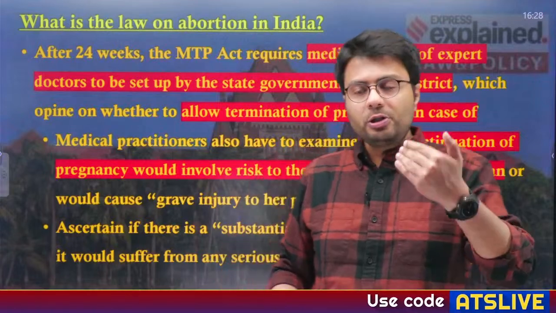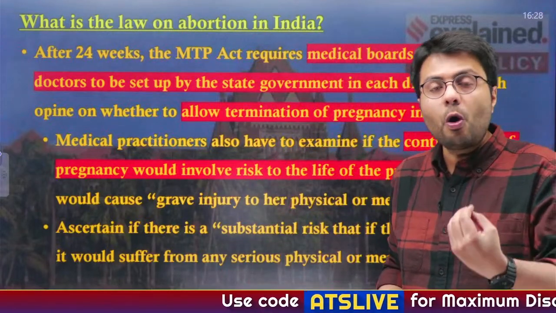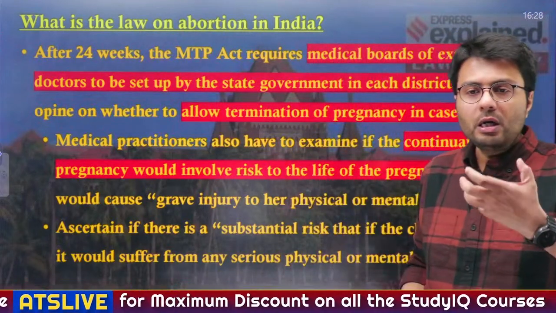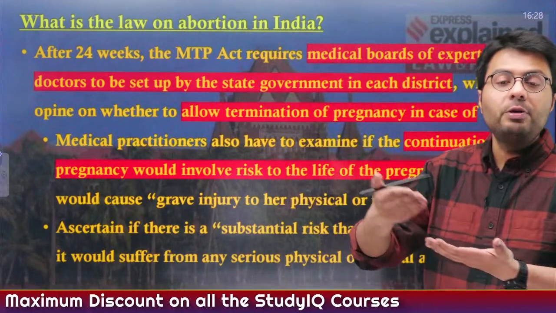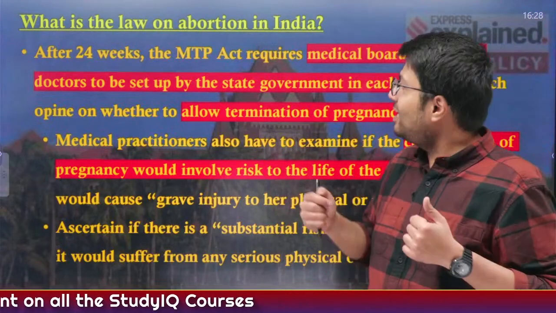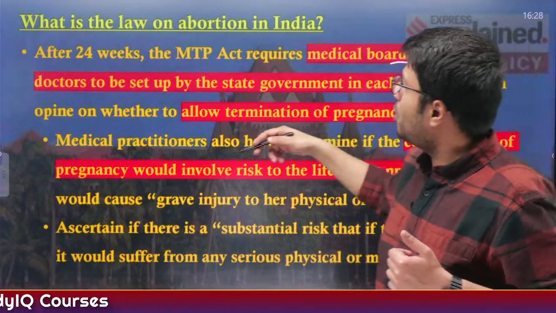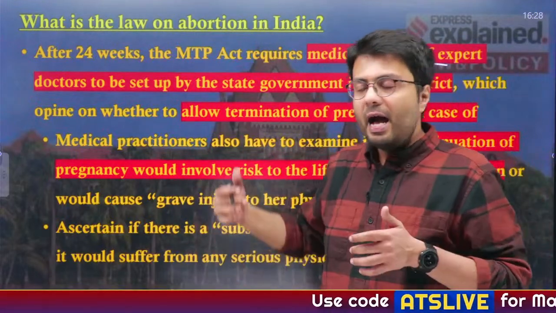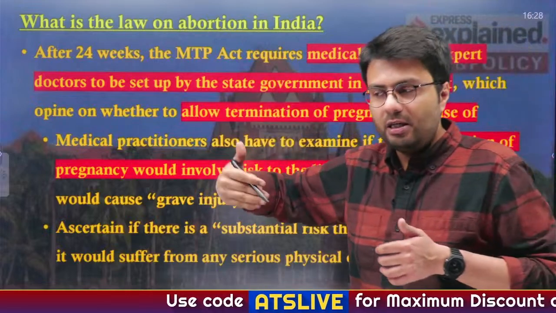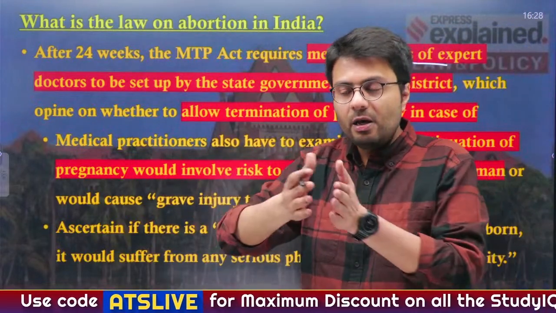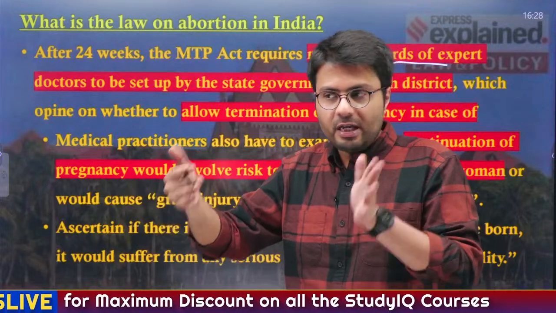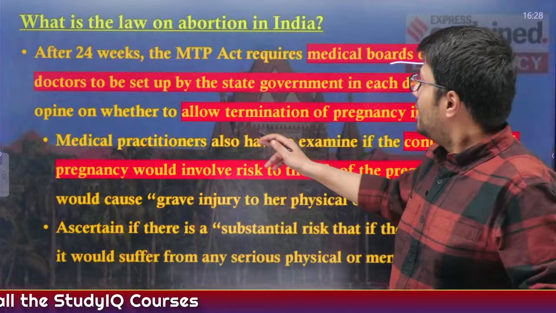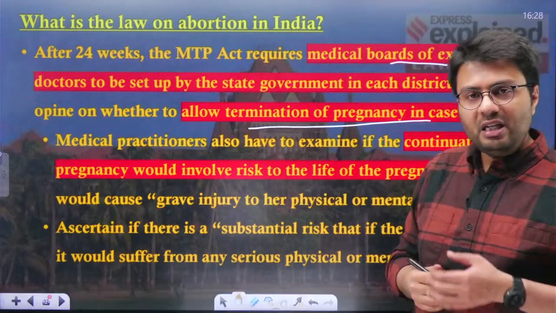Now, if the pregnancy has gone beyond 24 weeks, even then the MTP Act allows a medical board to give permission for the abortion. For that, a medical board of expert doctors is set up by the state government in each district of our country. This medical board considers the cases where the woman has a pregnancy of more than 24 weeks and decides whether or not to allow the pregnancy to be aborted. They allow the termination of pregnancies in some cases.